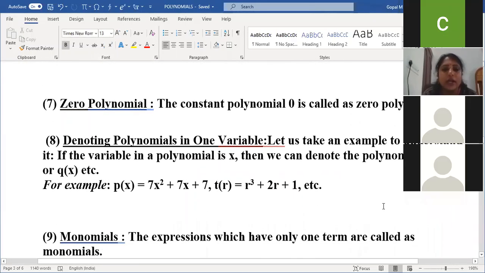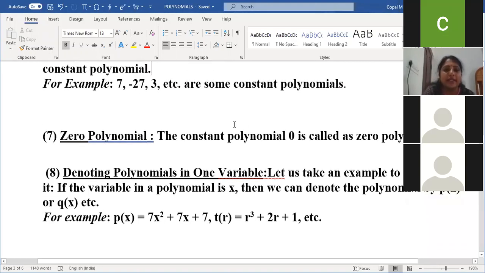Zero polynomial. The constant polynomial 0 is called the zero polynomial. Only if I give the digit 0, what is it called? It is nothing but the zero polynomial. Am I clear, children? The constant polynomial 0 is called a zero polynomial. I said that if I take only numbers like 7, 10, minus 10, minus 23, these are examples of constant polynomials. In constants, if I take only 0, that is nothing but the zero polynomial. Any doubt here?